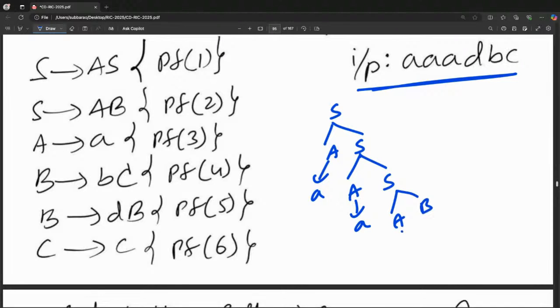Where A goes to A. Now I am at B. B goes to DB, because after triple A I want D. So DB. B goes to BC. C goes to C. So triple A DBC.